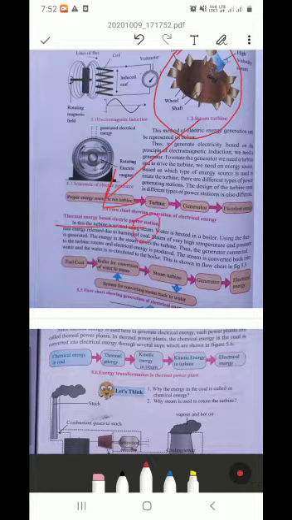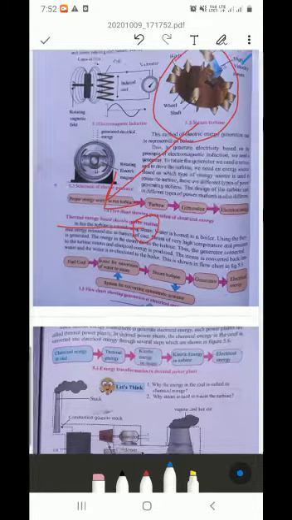Water is heated in a boiler using the thermal energy released due to burning of coal. Steam of very high temperature and pressure is generated. The energy in the steam drives the turbine. Thus the generator connected to the turbine rotates and electrical energy is produced. The steam is converted back into water and the water is recirculated to the boiler. This is shown in figure 5.5.